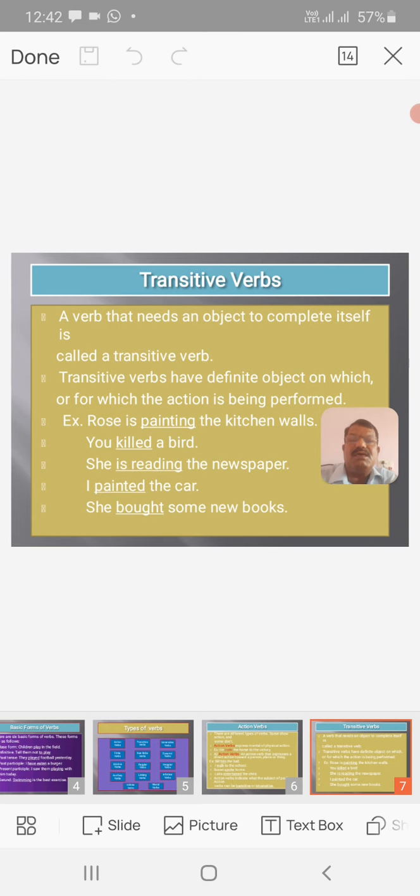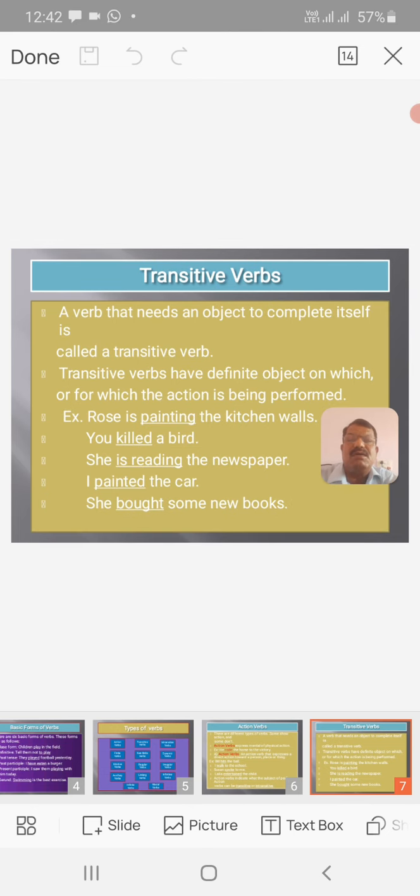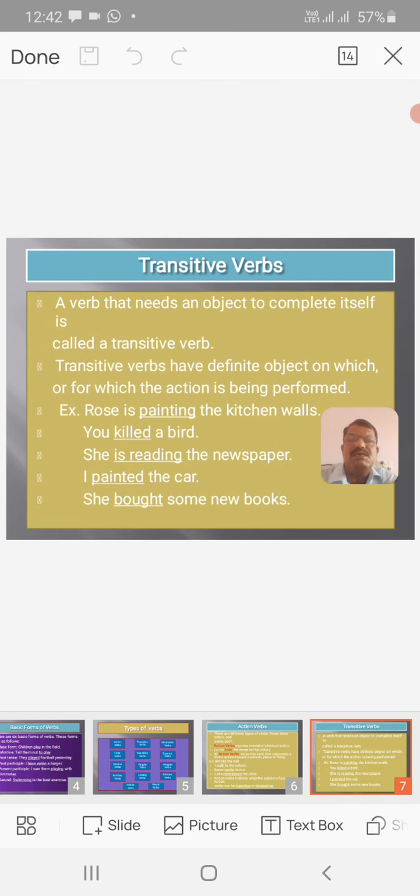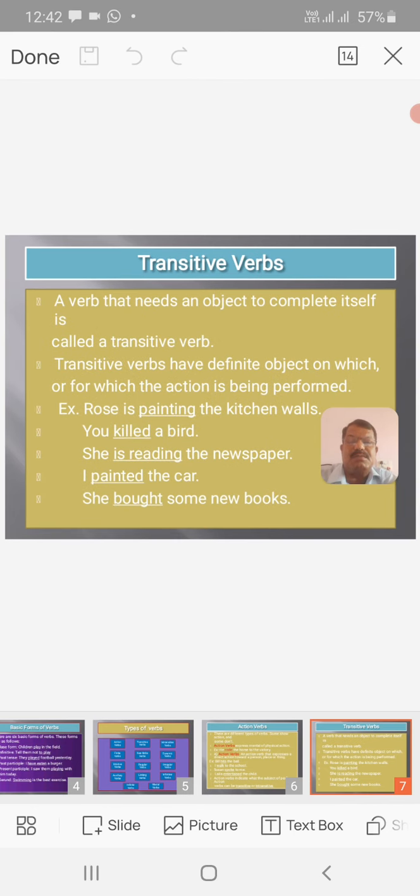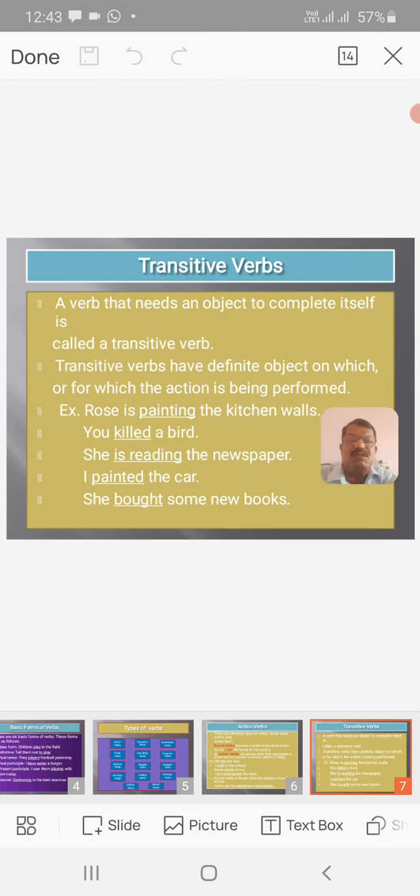A bird is the direct object, following the principal verb killed. She is reading the newspaper. Reading is a transitive verb. I painted the car. Painted is a transitive verb. She bought some new books. Bought is a transitive verb in this sentence.